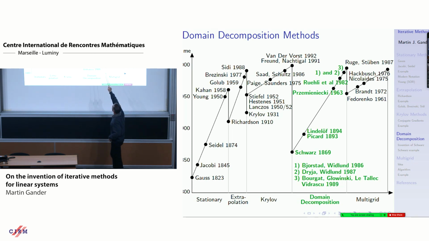These lower parts are not really interested in solving problems, but proving theorems, existence and uniqueness theorems. And then there's Przemieniecki, who was the first to actually use these methods to construct airplanes. And there are a lot of contributions by Björstad, Widlund, Ria Widlund, Ulga, Glowinski, Le Tallec, Vidrascu, which I will not be able to describe in detail, but I will just focus on the Schwarz method here.